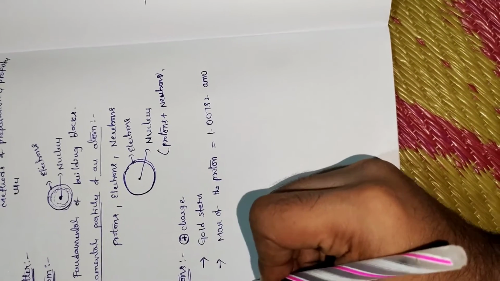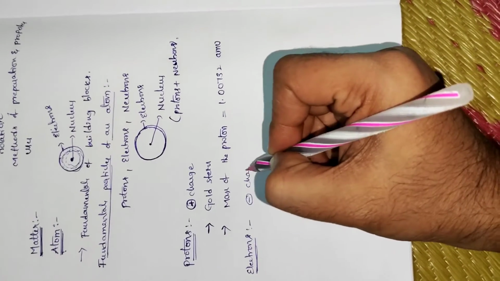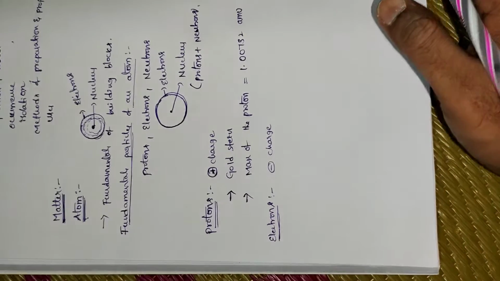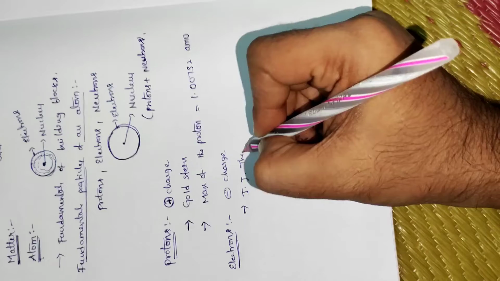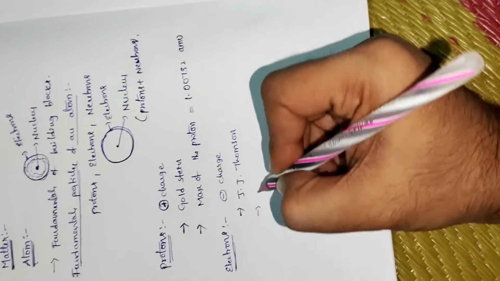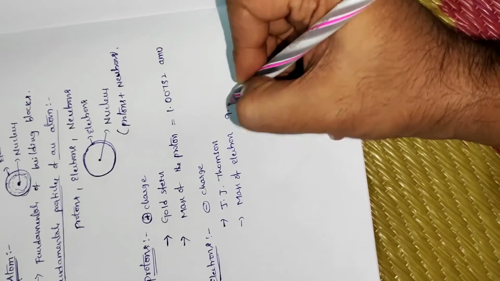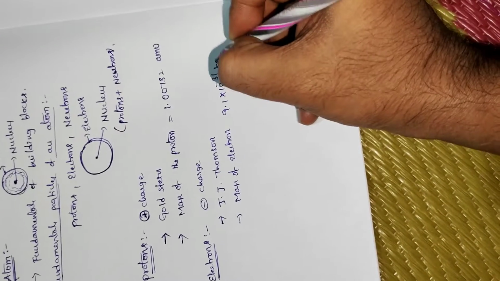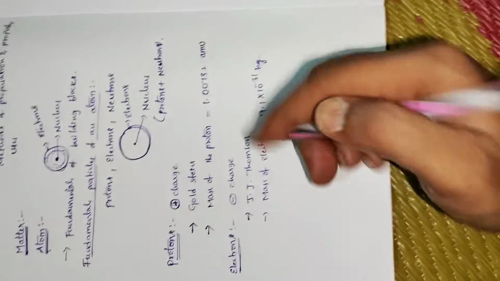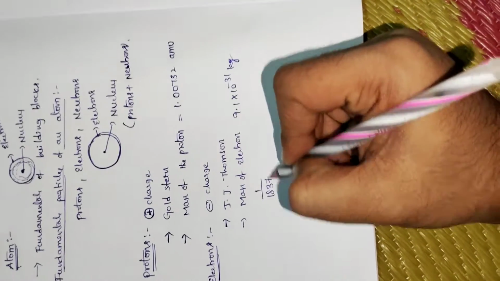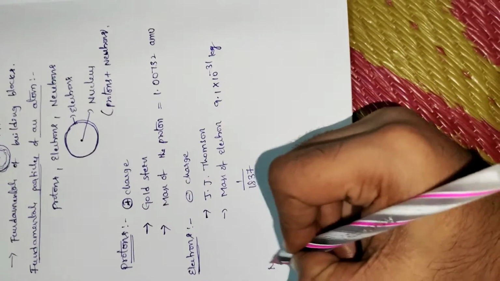Next, electrons. What is the charge of an electron? Negative charge. Who discovered electrons? J.J. Thomson. What is the mass of an electron? The mass of an electron is 9.1 into 10 to the power of minus 31 kg. When compared to the proton, it is 1 by 1837 times smaller.